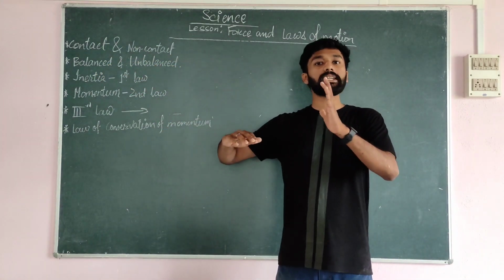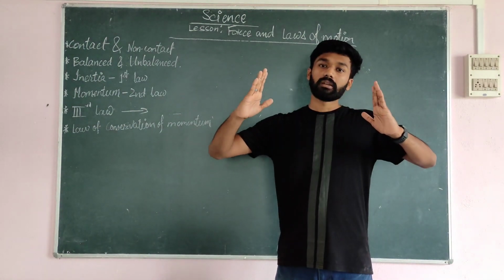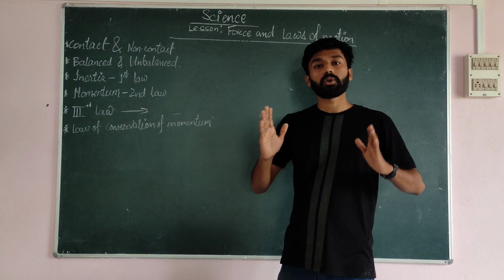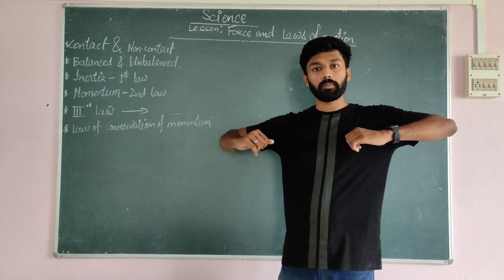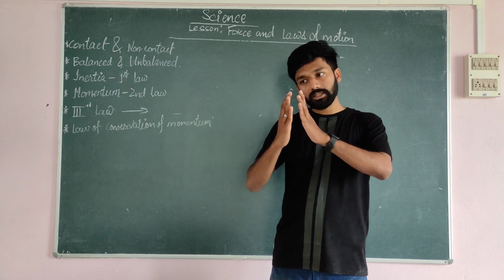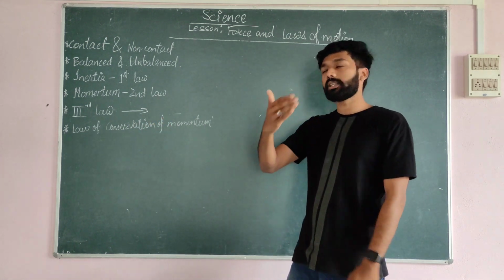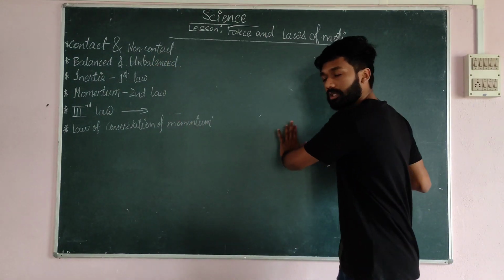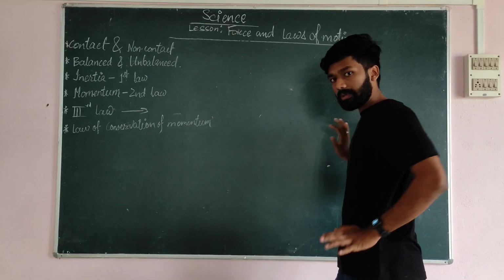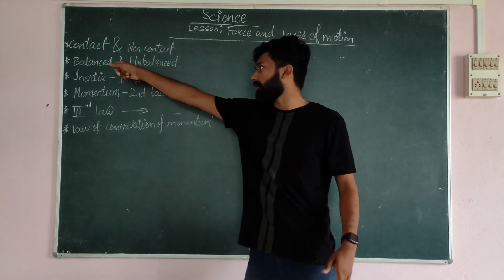Unbalanced force means on one side the force will be more and on one side the force will be less, or both sides the force will not be the same. So what happens if two persons are there, one bigger one and one small one? If these two are pushing, what happens? Obviously the small one will move back. So the force on one side is more. So that type of force is unbalanced. If I am pushing the wall, how much force I am applying, that much the wall also applies. That one is balanced. Okay.